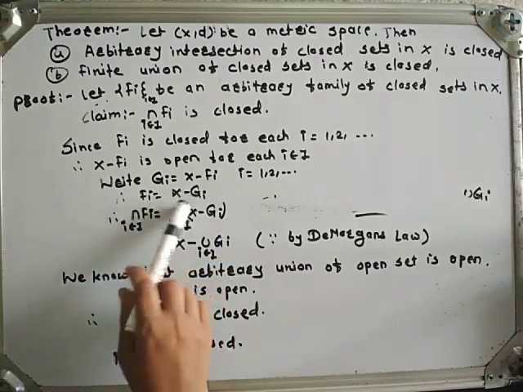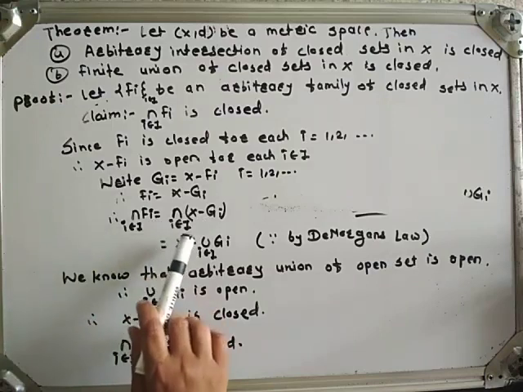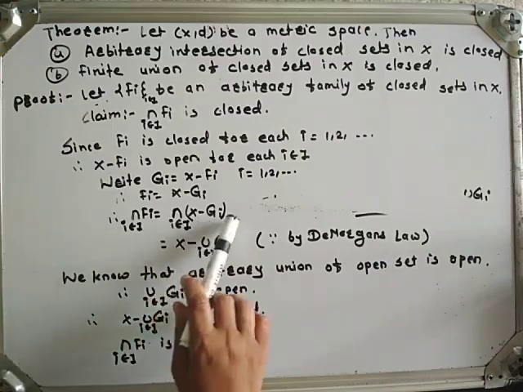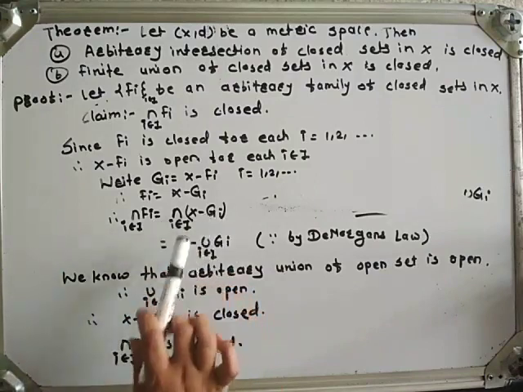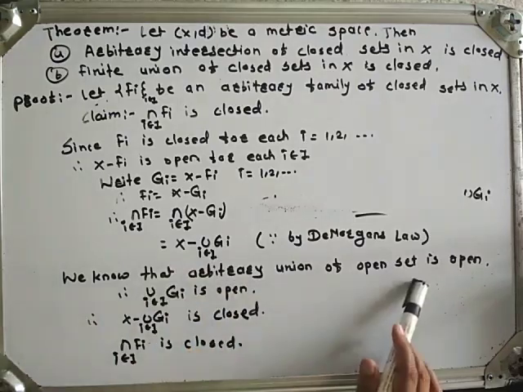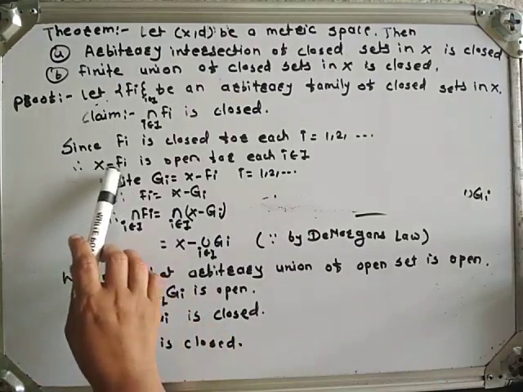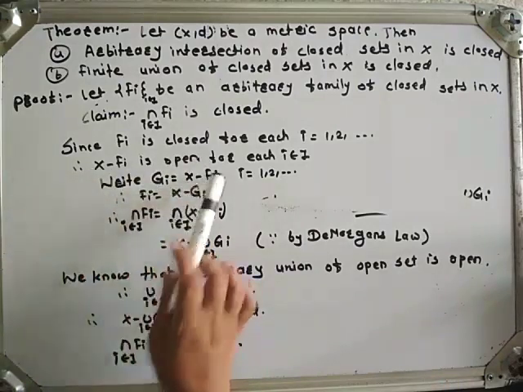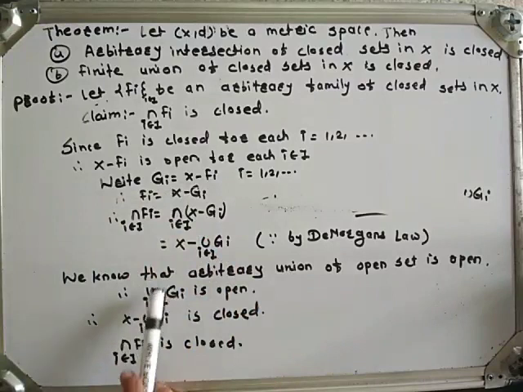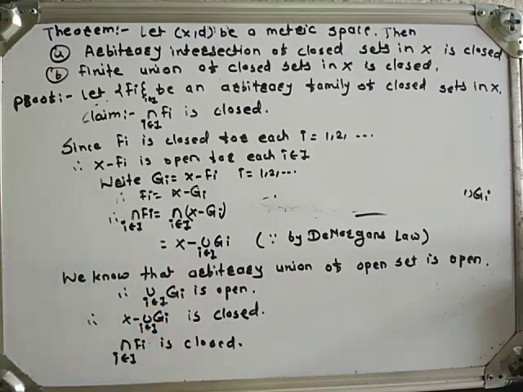Taking intersection on both sides, we get intersection of Fi equal to intersection of X minus Gi. By De Morgan's law, this can be written as X minus union of Gi. We know that arbitrary union of open sets is open. Here, each X minus Fi is open, therefore Gi is open, and by this theorem, union of Gi is open. Therefore its complement is closed, and this set is nothing but intersection of Fi, which is closed.